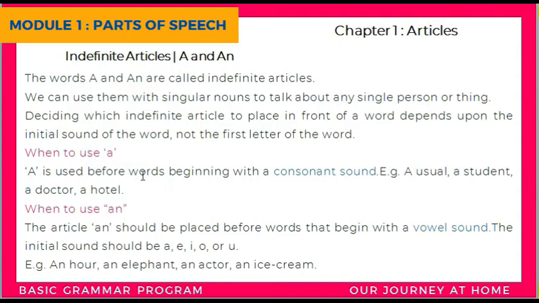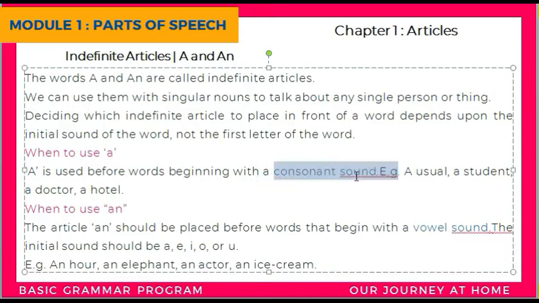Basically, vowels have a short vowel sound as well as a long vowel sound. So if the vowel is giving a long vowel sound, other than a short vowel sound, then it will be considered as a consonant sound, right? So for example, a unicorn, a student, a doctor, a hotel.